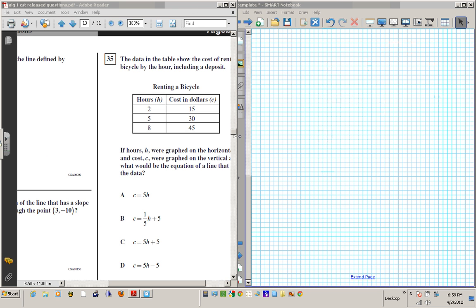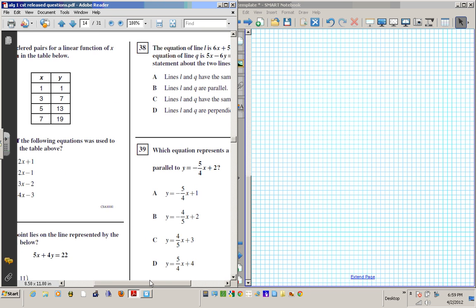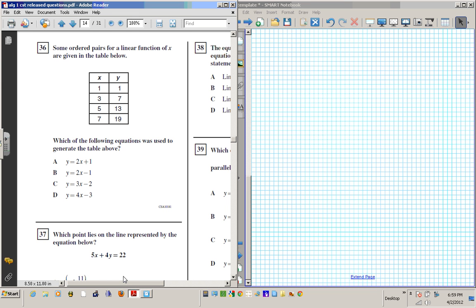Alright, let's move along to number 36. 36 is just like what we just did. It says some ordered pairs of a linear function of x are given in the table below. Which of the following was used to generate the table above? Basically, which of these equations can be used to generate this?